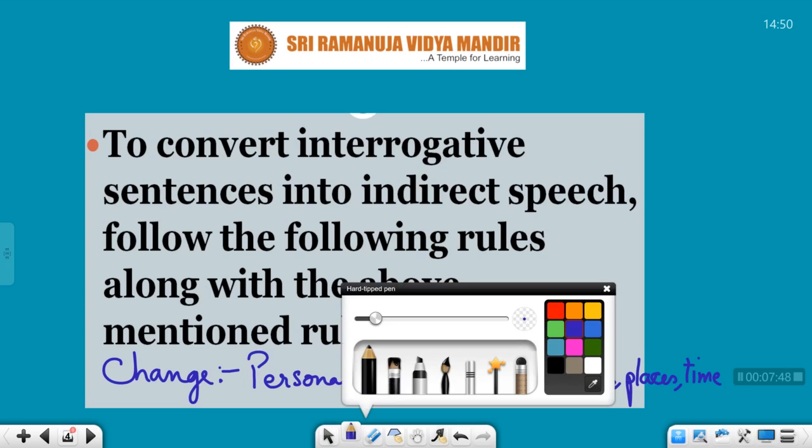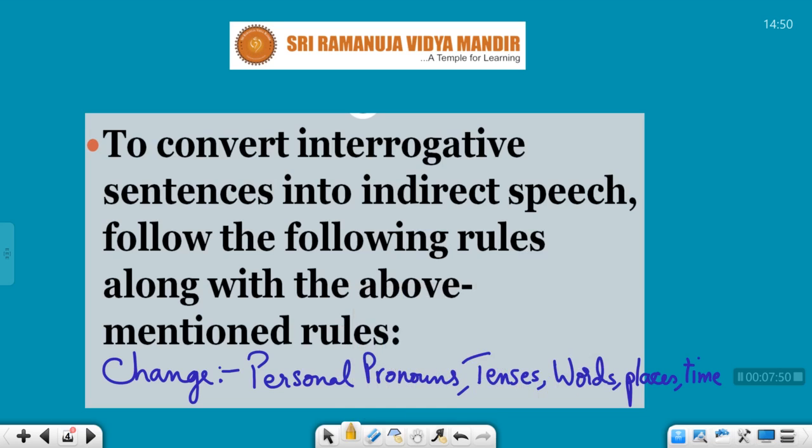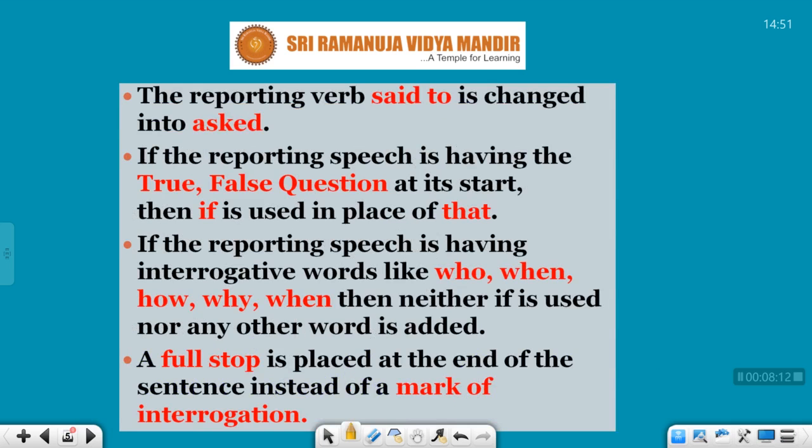Do you remember? I've explained all these things in the previous class, when I was explaining declaratives. So remember, along with these, whatever rules I tell you in future, you also have to remember. These are mandatory: changing personal pronouns, tenses, words, place, time, etc. All this must be there. Along with that, you have some other rules which you have to follow. So let us see what those rules are.